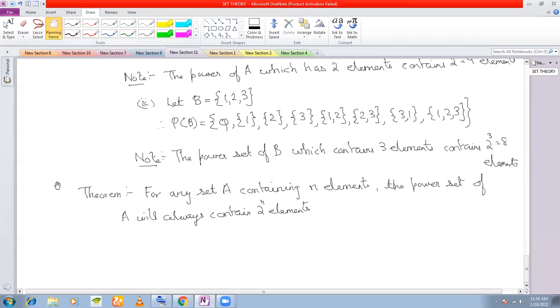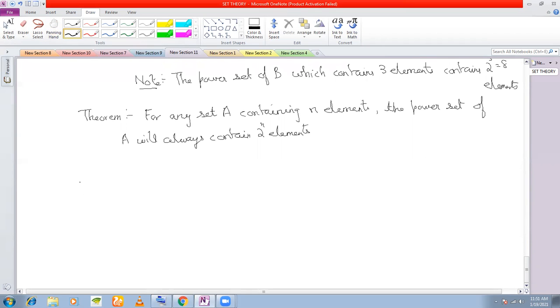Next, we already know Venn diagrams. We come to the concept of universal set. What is the universal set? All the sets that we consider, if they are subsets of a particular set, then that set is called the universal set. If you are considering 5 sets and all these are subsets of a particular set, then that particular set is called the universal set.